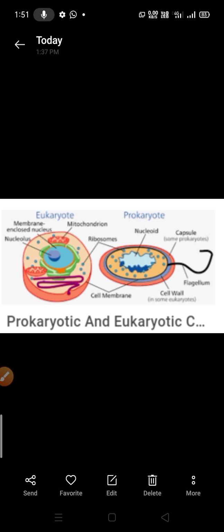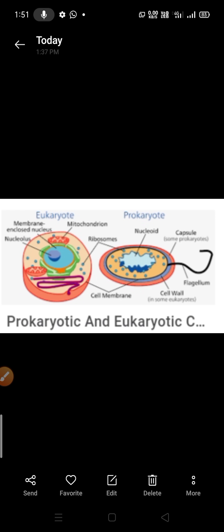Now you can see on your screen two types of cells: the prokaryotic cell and the eukaryotic cell. Unicellular organism and multicellular organism you know very well. A unicellular organism is an organism whose body is composed of only a single cell, and that single cell performs all the vital activities. A multicellular organism has more than one cell in one body organization.